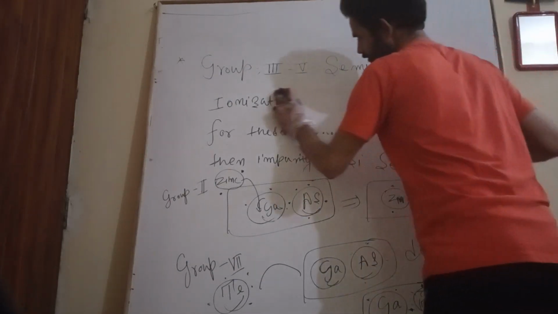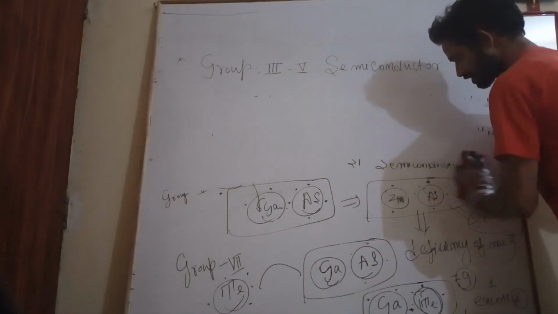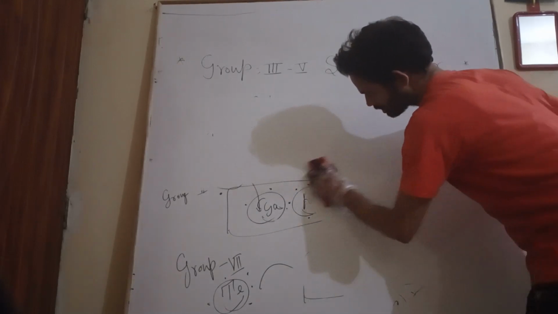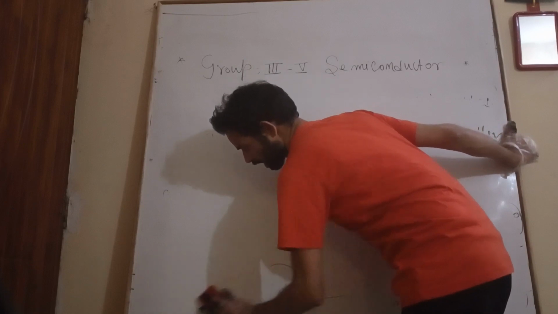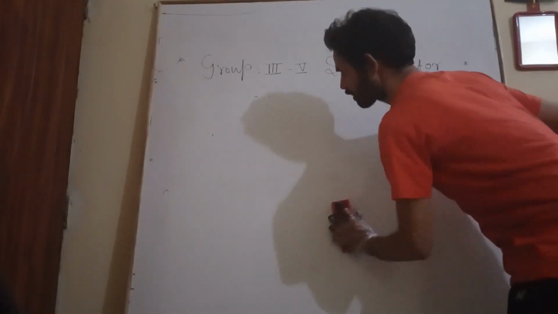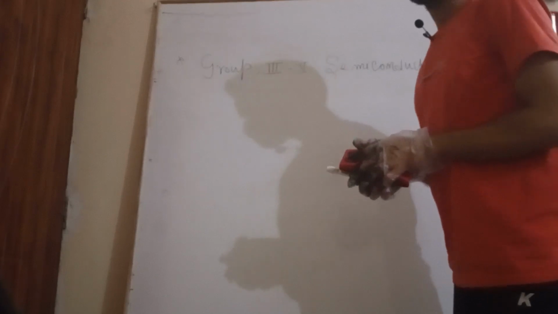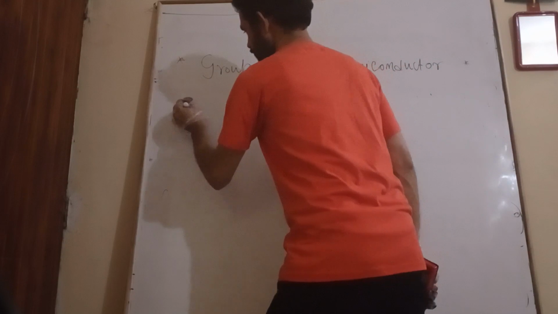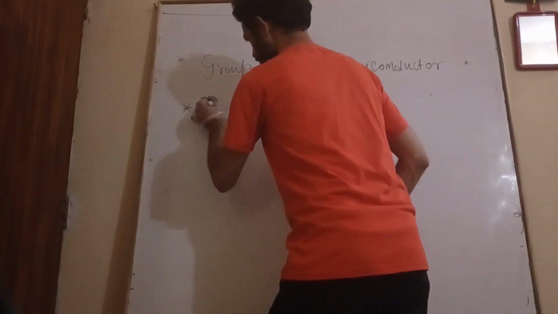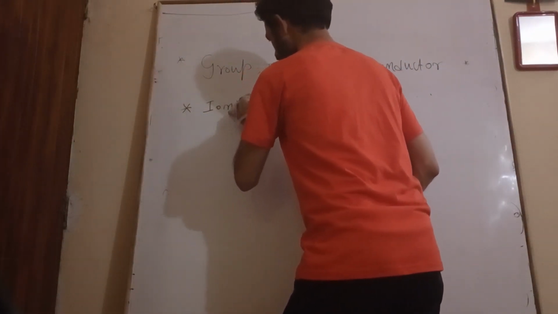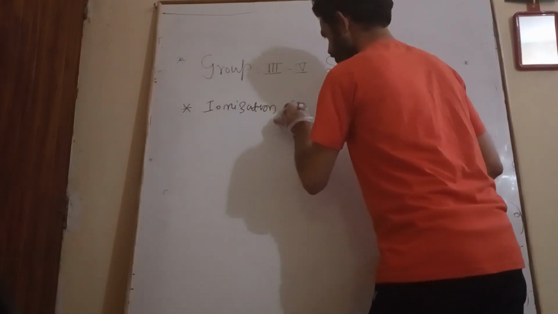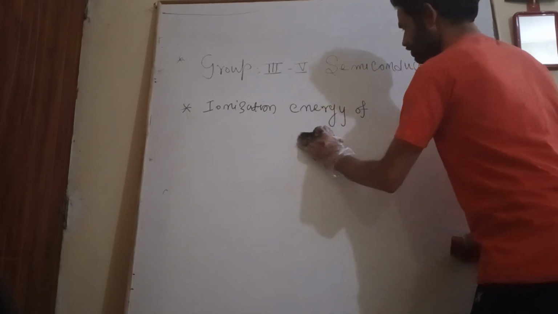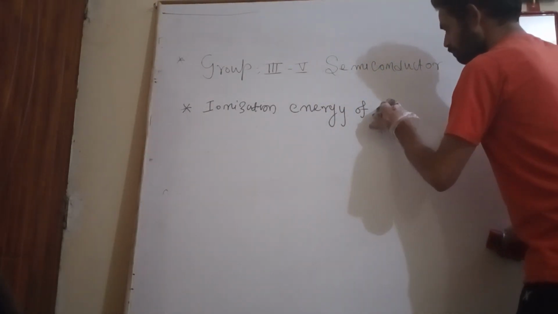Now see here. Similarly, the ionization energy of donor impurity is smaller than that of acceptor impurity. Why? Because the effective mass of electron is smaller than that of hole. So if you see here, similarly, the ionization energy of donor impurity.